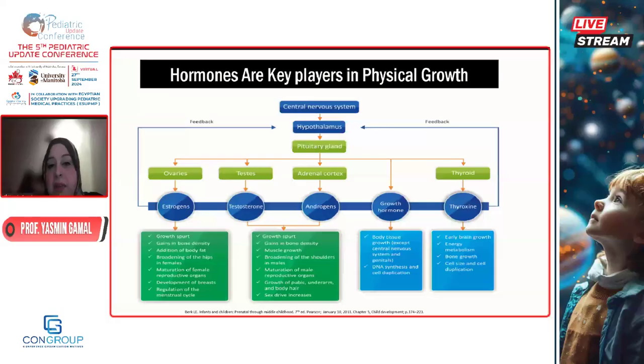As I believe this is an endocrinology conference, we're discussing a lot of hormones all through the scientific program, and we know that hormones are really important. They have a major role in the growth of our children. The big player here is growth hormone, for body tissue and DNA synthesis and cell duplication. So any affection in growth hormone would affect the overall growth of the child. We have, of course, thyroxine, which is important for brain development, early brain growth, metabolism, bone growth as well, and cell size and duplication. And we have testosterone, androgens and estrogens, which help in the pubertal growth spurt.